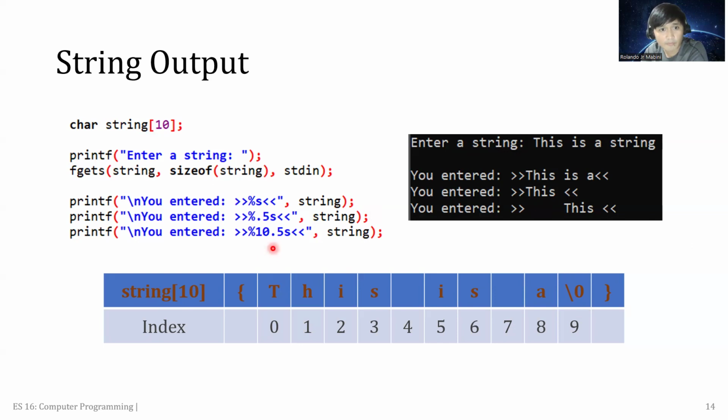And then this %10.5s, the last line, 10 means this is the total width of the output, and then the 5 still is the character. So kung atong tanawon sa last nga line, 5 ka murag space nga giset, and then another 5 kay 5 raman ang 0.5 is 5 characters lang.